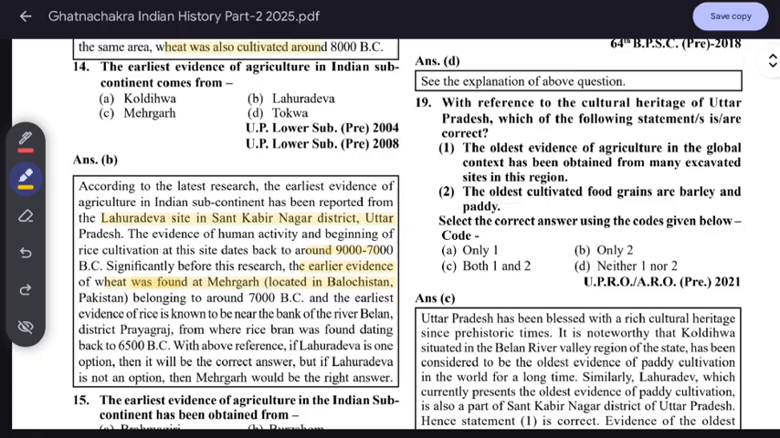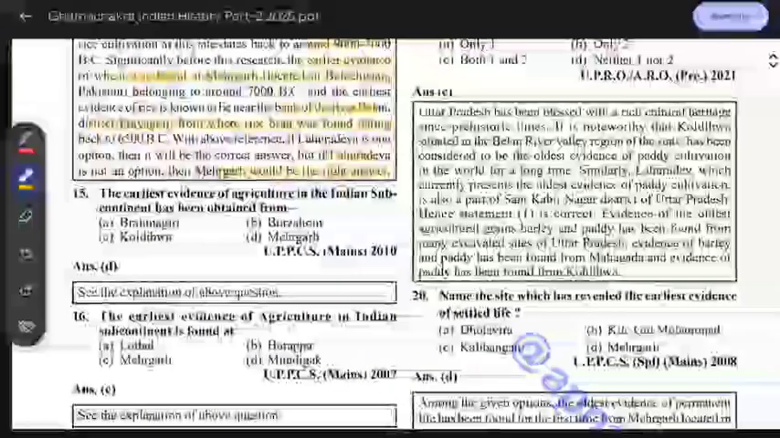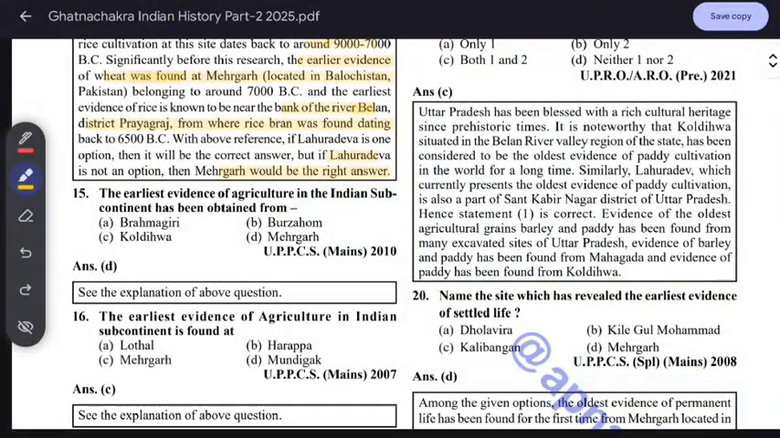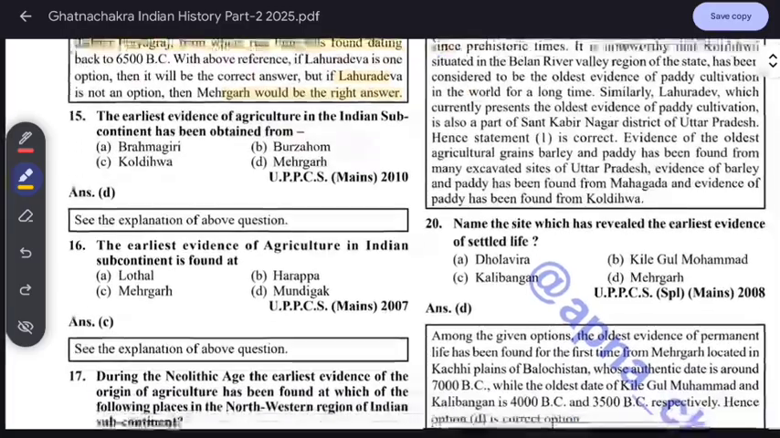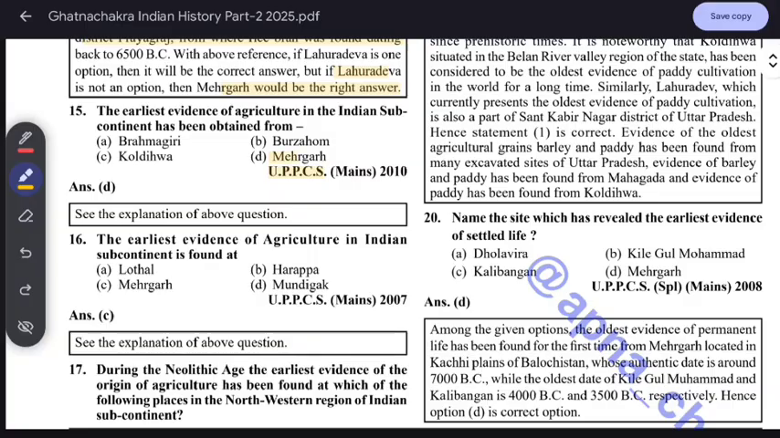Rice is also known from the river bank of the Belan district. The place is important: Belan in Uttar Pradesh, Prayagraj, which is in 65,000 BC. Okay, if Lahuradewa is not given as an option, then we can tick Mehergarh. So the earliest evidence of agriculture in the Indian subcontinent comes from Mehergarh. If Lahuradewa is given, then we have to tick Lahuradewa, otherwise Mehergarh. It was asked in UPSC 2010. So the earliest evidence of agriculture in the Indian subcontinent is the same, Mehergarh.